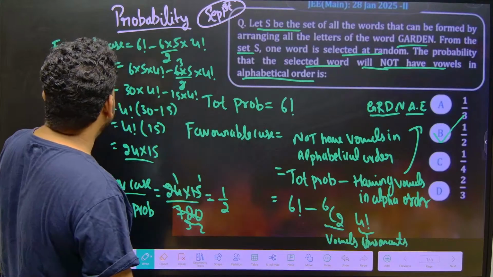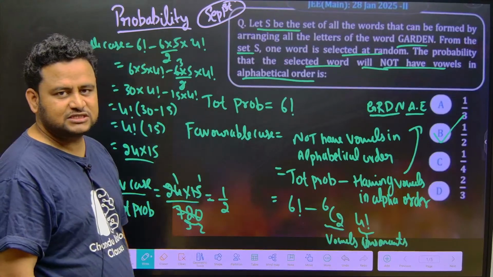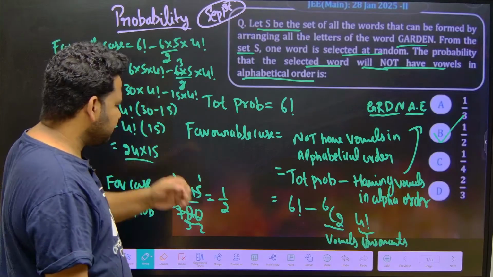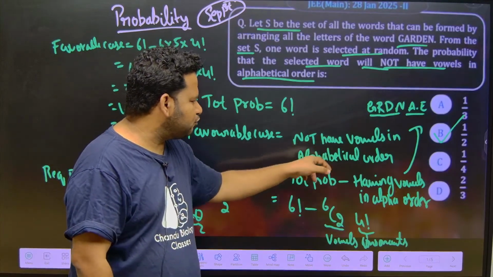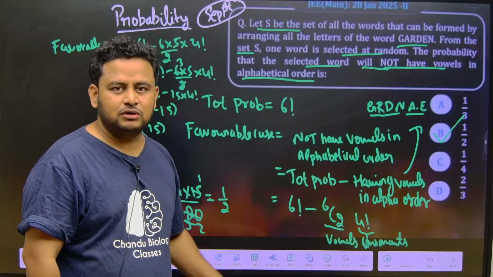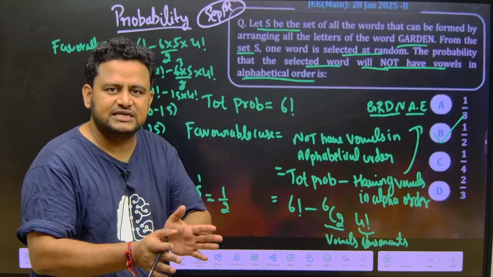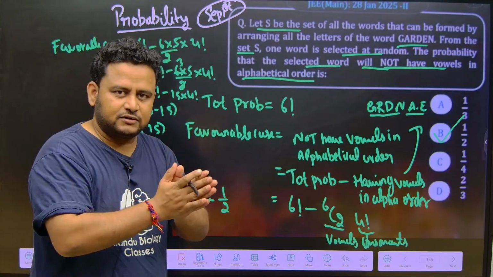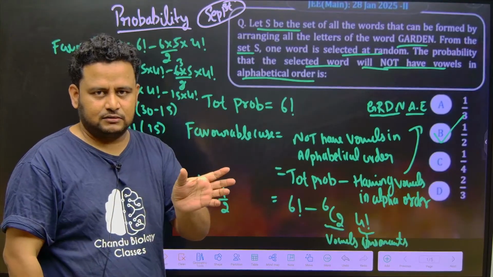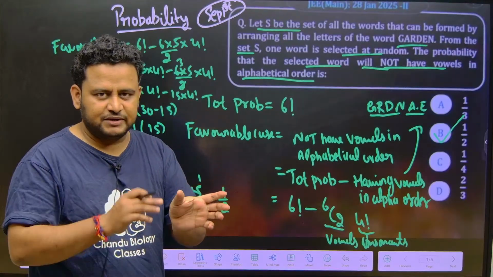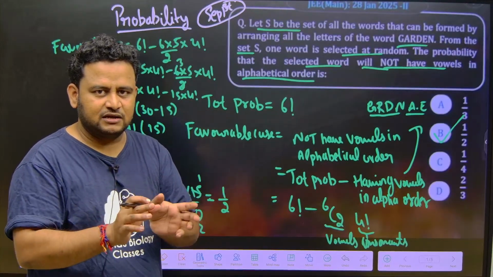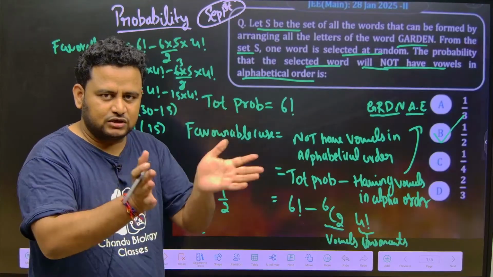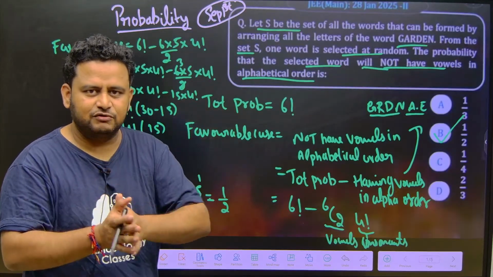Here we have to find favorable cases. Instead of finding words not having vowels in alphabetical order, what we can do? From the total we can remove the words having vowels in alphabetical order. If you want a perfect material from a defect material, or a defect material that is having a mixture of perfect material, you can find the total material minus the perfect material, and you will get the defect material.